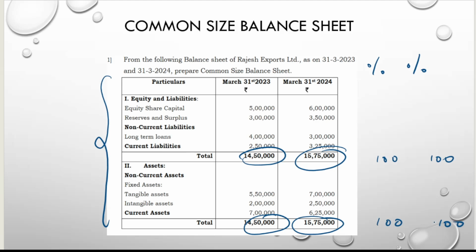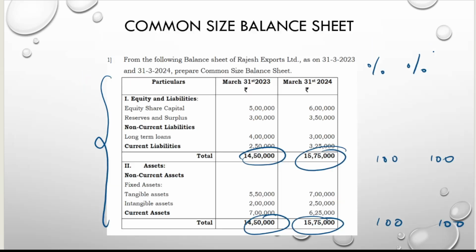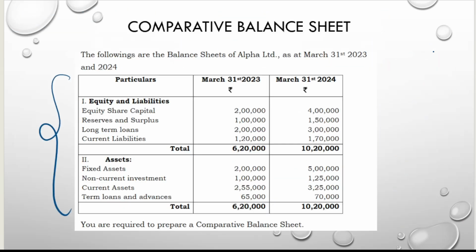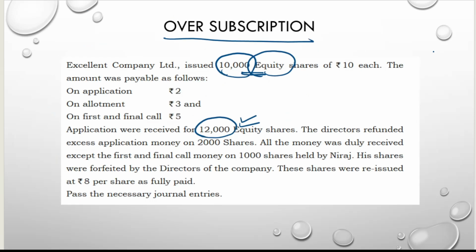Keep it in your mind. P&L account, revenue from operations you take as common. Balance sheet, total you take as common. And if they do not arrange it according to the format, you arrange it and find out the percentage. See, very simple, no? We have completed the 3 questions which you have to prepare.